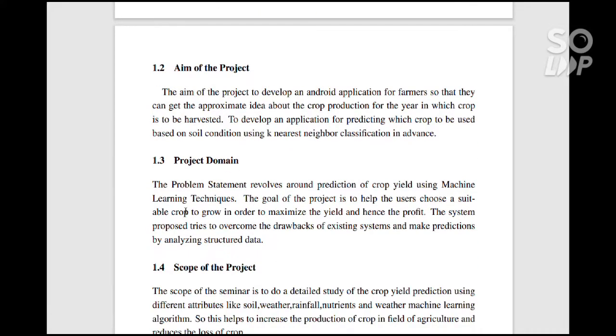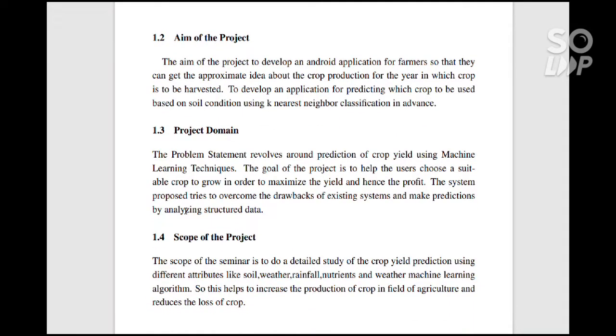Project domain. The problem statement revolves around the prediction of crop yield. So we have used machine learning techniques here. The goal of the project is to help the user choose a suitable crop and grow it in order to maximize the yield and hence get good profits. The proposed system tries to overcome the drawbacks of the existing system and make the predictions accurate and more useful for the farmer.